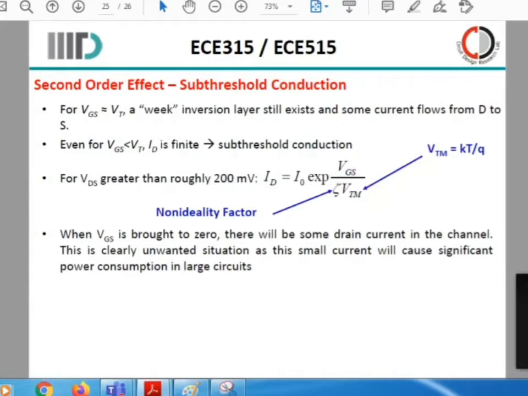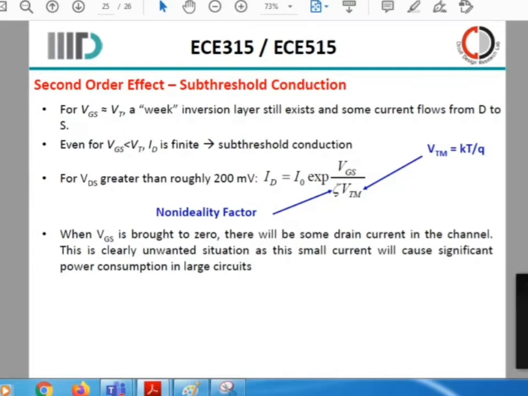And when you get VDS greater than roughly 200 millivolt, you get a unique equation involving VTM, the thermal voltage, which is given by KT by Q. And for people who are familiar with noise, KT by Q is the amount of actual noise present in your system. The non-ideality factor, zeta, will have a direct correlation with the amount of noise present in your system.